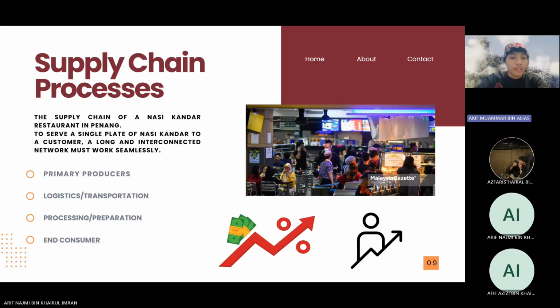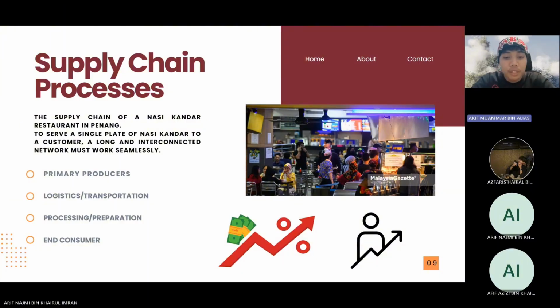Supply chain processes: the supply chain of a nasi kandar restaurant in Penang. To serve a single plate of nasi kandar to a customer, an interconnected network must work seamlessly. This slide breaks down the supply chain into four main stages.